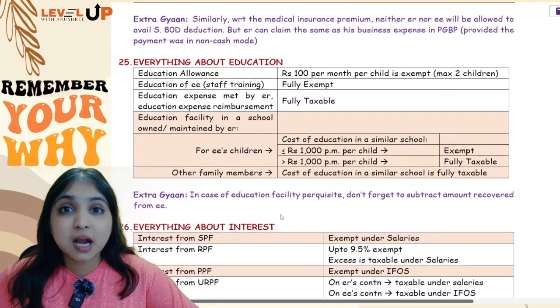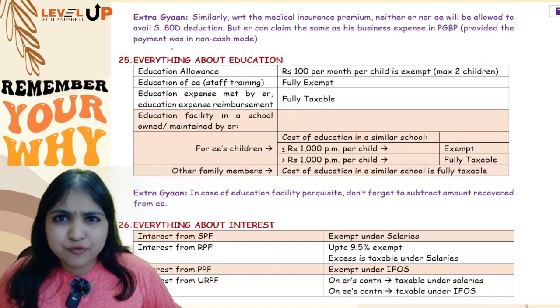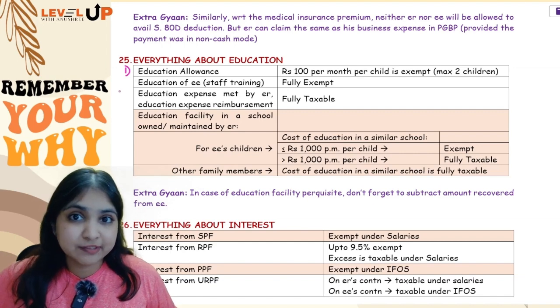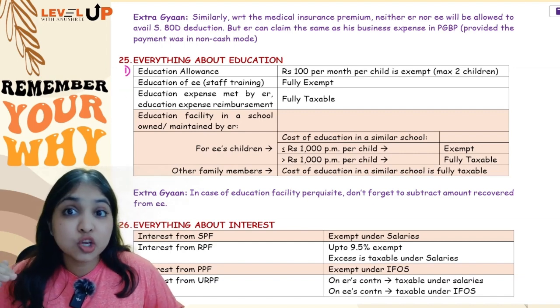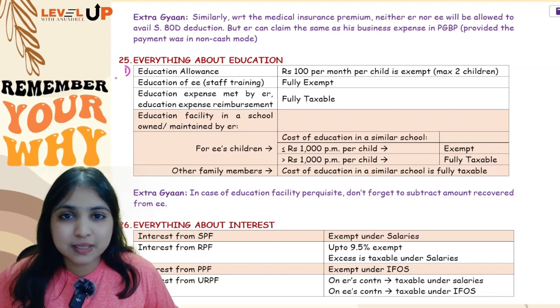Okay. Then coming to the next discussion, we are going to talk everything about education now. See, there are totally 4 points only over here, out of which 1 point you already know. Education allowance, 100 rupees per month per child will be exempt for maximum 2 children. You already know this. In addition to this, there are 3 more points, guys. Let's talk about them one by one.